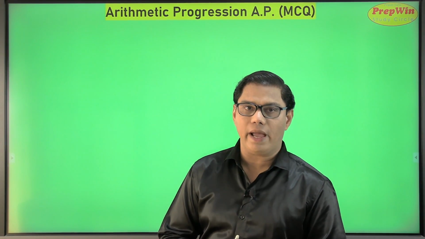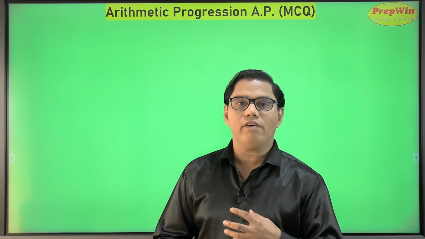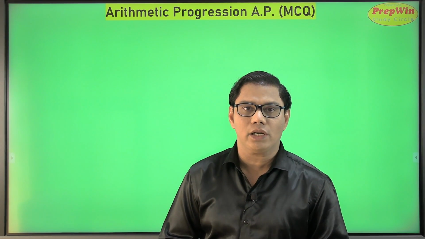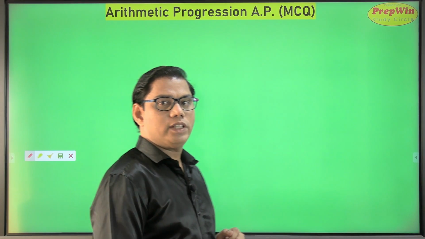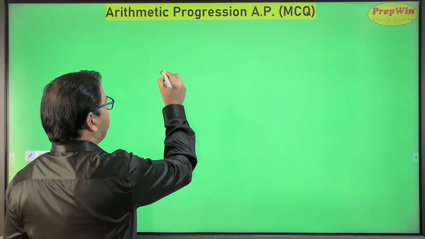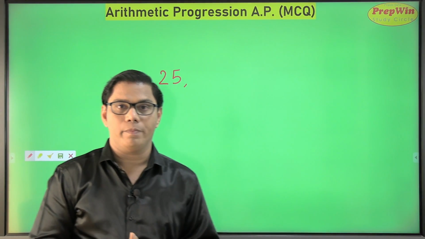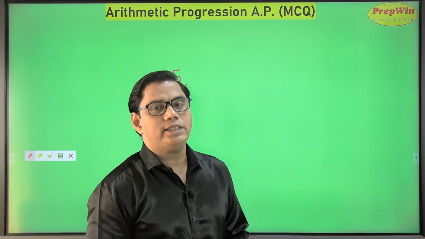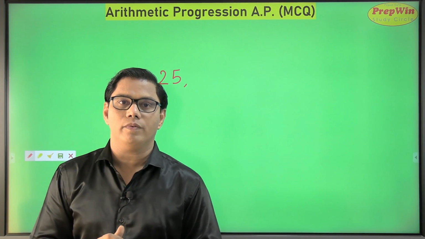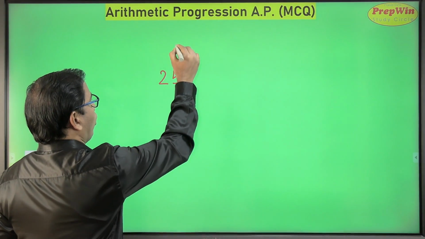Give me any number of your choice, and we will see how we can make an arithmetic progression out of it. The first number which comes to my mind is say 25. Suppose I am increasing this number by a fixed value, and that value happens to be 4.